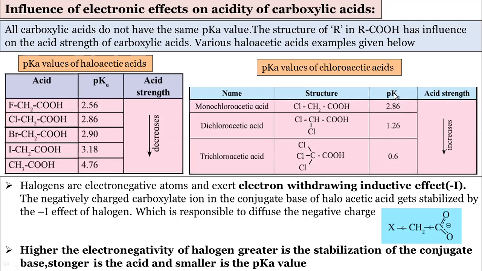If you see the pKa values, trichloroacetic acid has a pKa value of 0.6. So this is the most acidic, because as the number of halogens increases, these halogens pull electron density, and the resonance will be more stabilized. In monochloroacetic acid it is less stabilized. In dichloroacetic acid it will be again more stabilized. In trichloroacetic acid, the resonance stabilization is the most. That's why see the acidic values here. So these questions are very important for the CET purpose.